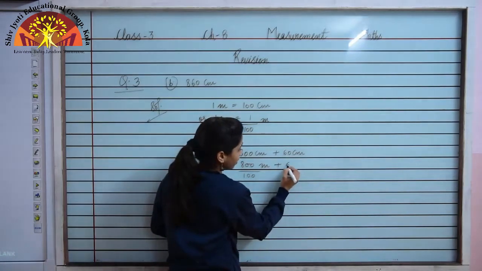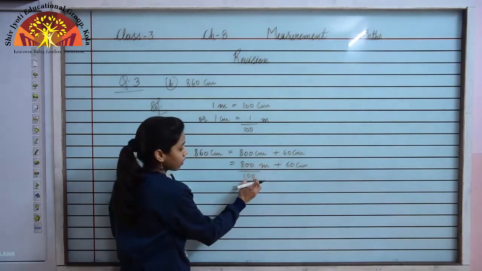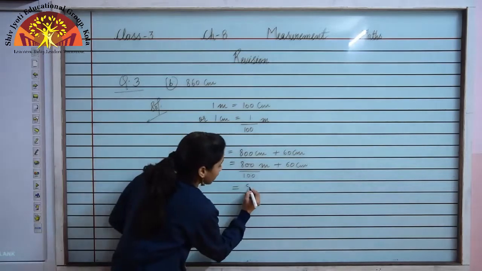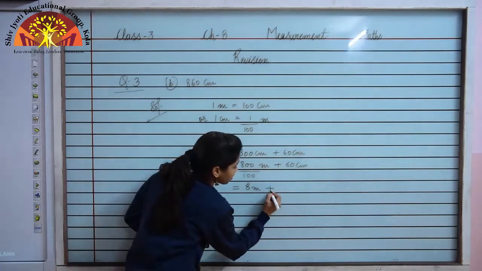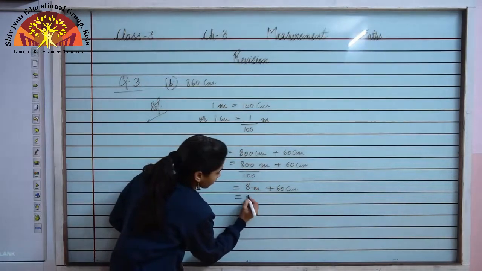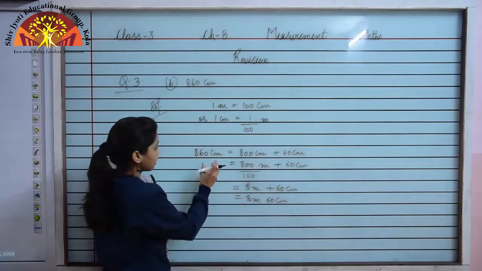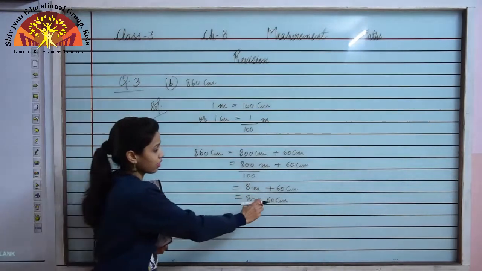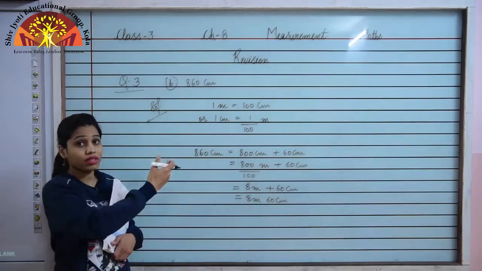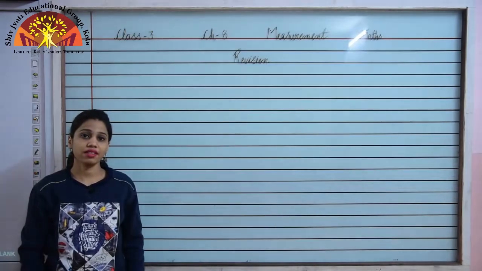And this I will write as it is. Now when I divide 800 by 100, I will be left with only 8, and it will be 8 meter plus 60 centimeter. I can write it like this, 8 meter 60 centimeter. Hence 860 centimeter, I can write as 8 meter 60 centimeter. So this is how you have to convert centimeter into meter and centimeter.